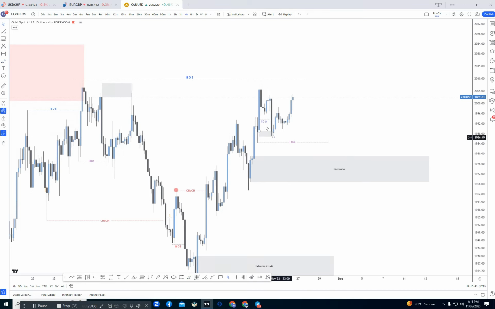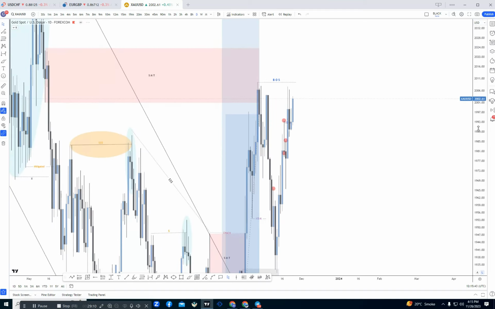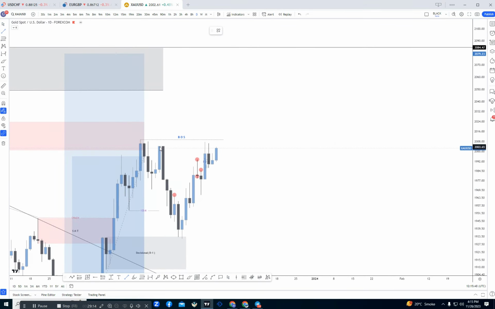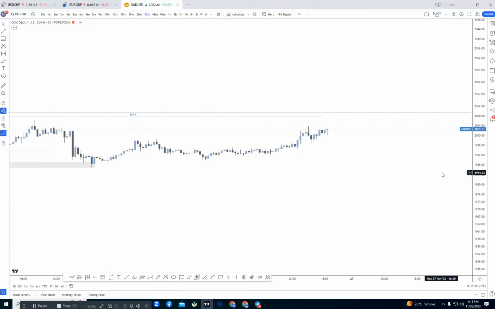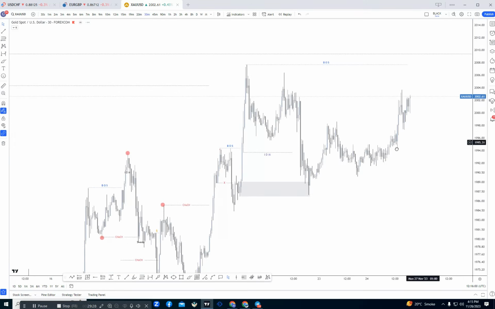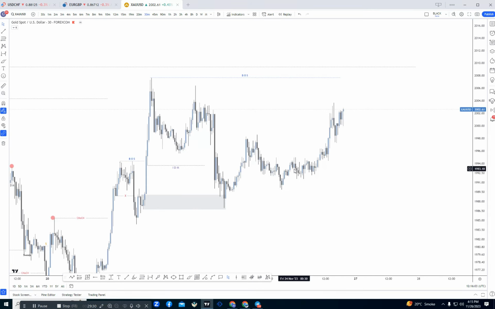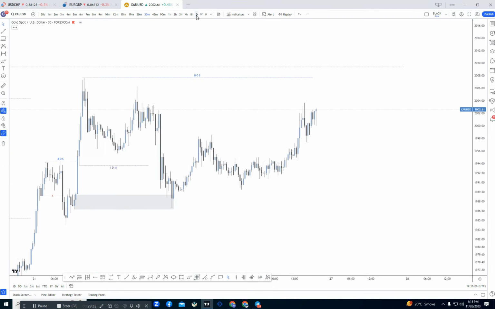The second reason was, if we see according to the daily time frame structure, the market gave us a previous day high sweep. So here was the daily high sweep, and liquidity was successfully taken out after sweeping that high. So let me mark the structure again.